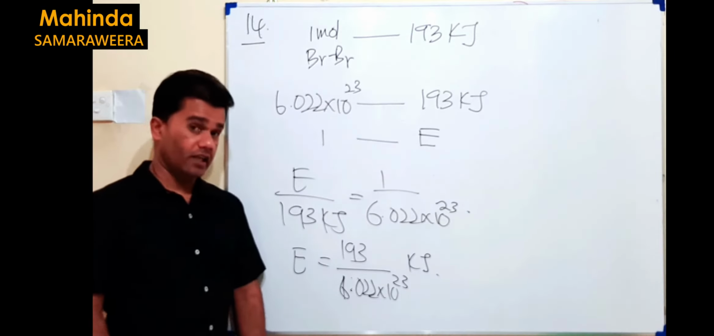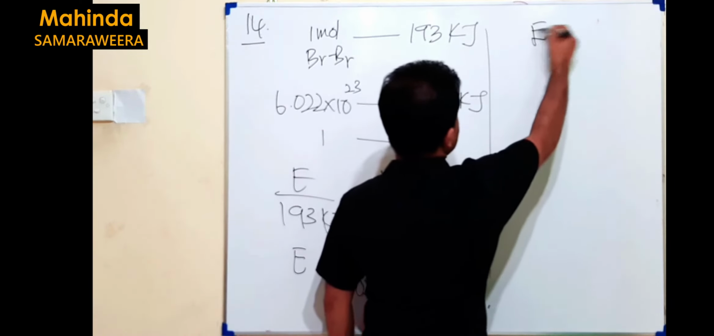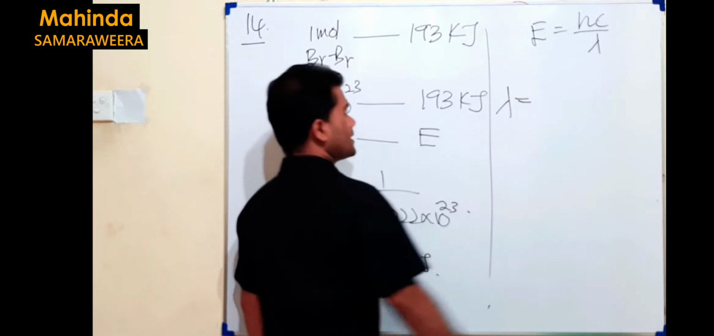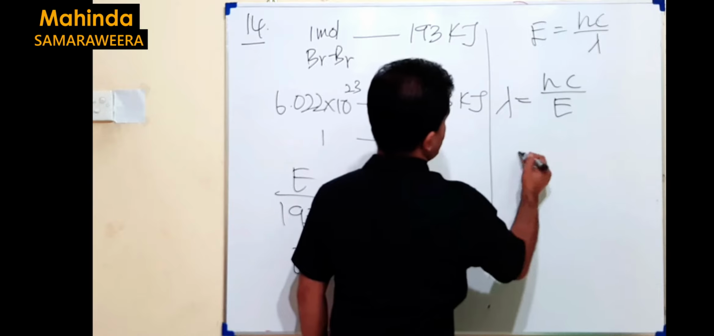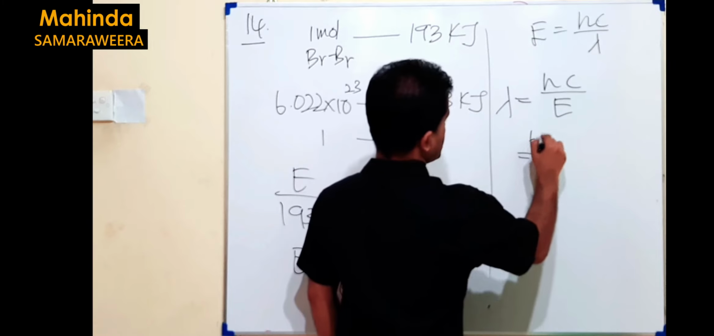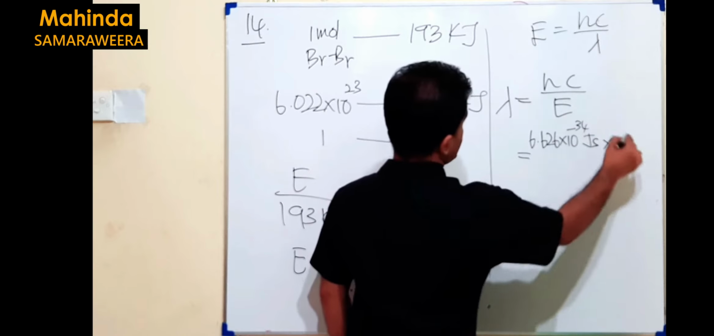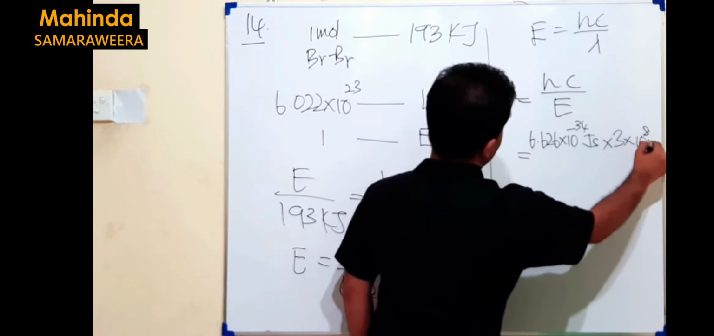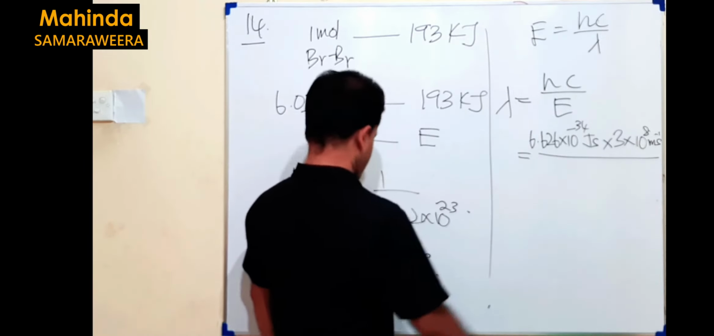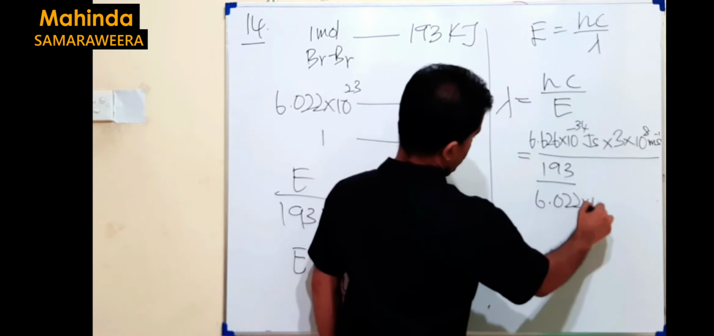But now the question is not the energy but the wavelength. We know the relationship between energy and wavelength. It equals hc over lambda. Then lambda will be hc divided by E. So h is a constant, the Planck constant. You know that one. It is 6.626 × 10 to the power of minus 34 joule seconds. C, again a constant, is 3 × 10 to the power of 8 meters per second. And the energy given is this 193 divided by 6.022 × 10 to the power of 23.